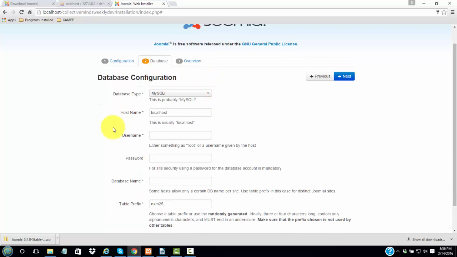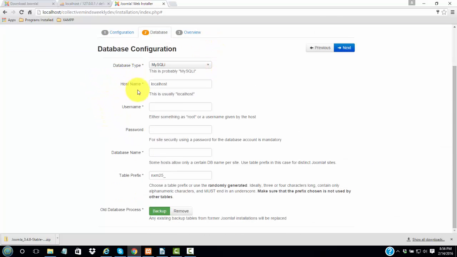And this is where we enter our database configuration. On most live servers, your host is localhost, so we'll just leave this at localhost, and this is the username for the database. And on our XAMPP folder, our username is root, and the password, no password. Database name is default, and then this will be the prefix that goes on our tables. So now when we click next, it should connect to that database,